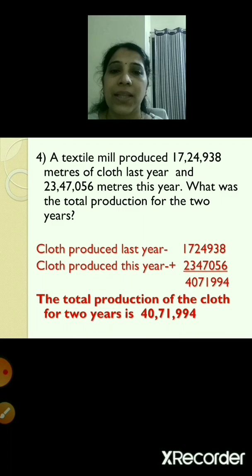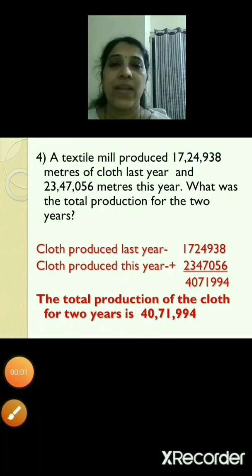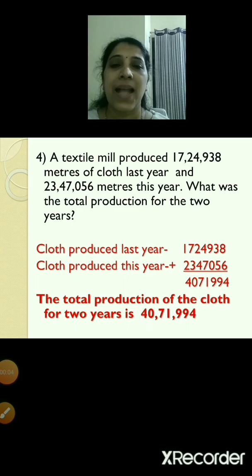So 1 in the thousands place and 1 carried over in the 10,000s place. So 1 plus 2 is 3 and 3 plus 4 is 7. Now 7 plus 3 is 10. So 0 in the lakhs place and 1 carried over in the 10 lakhs place. So 1 plus 1 is 2 and 2 plus 2 is 4. So your answer is